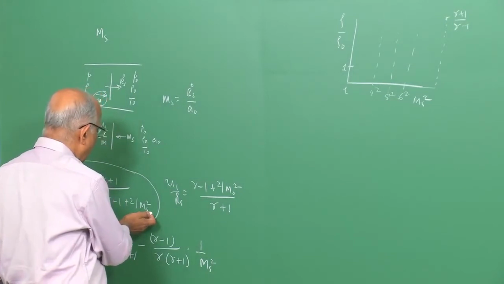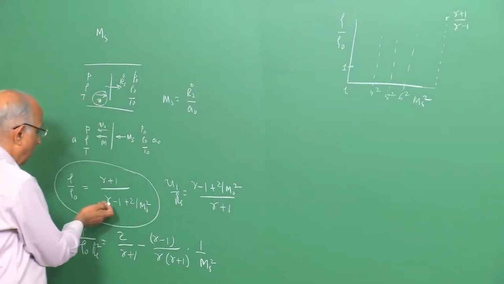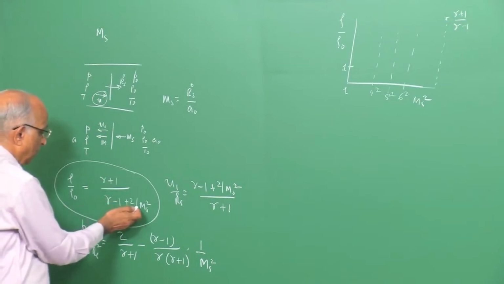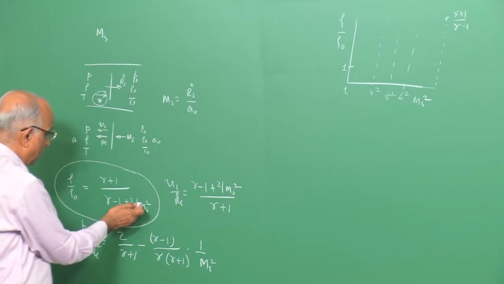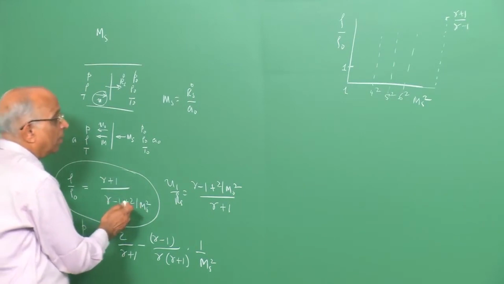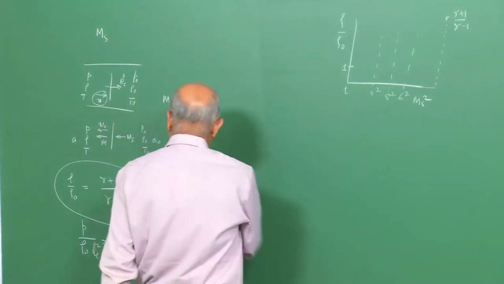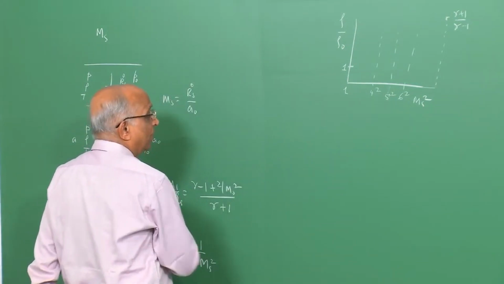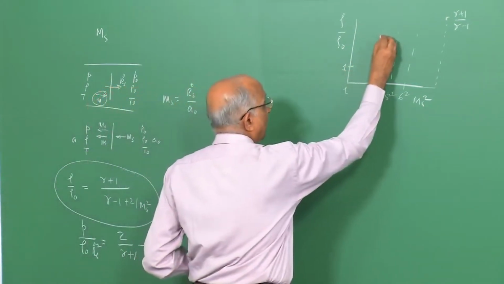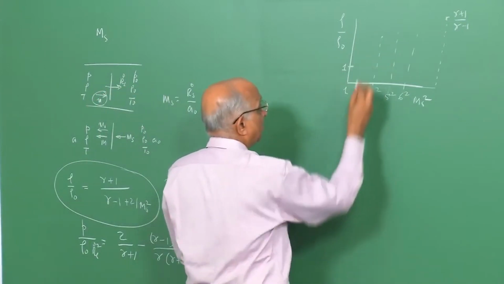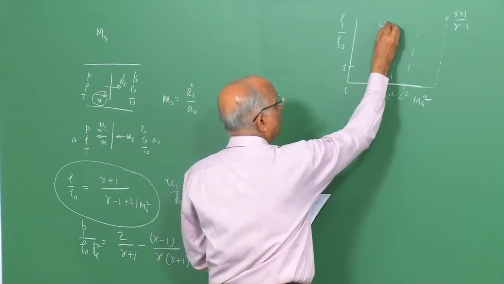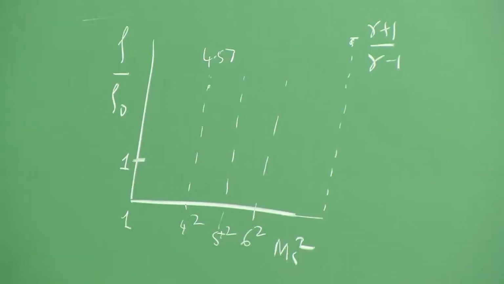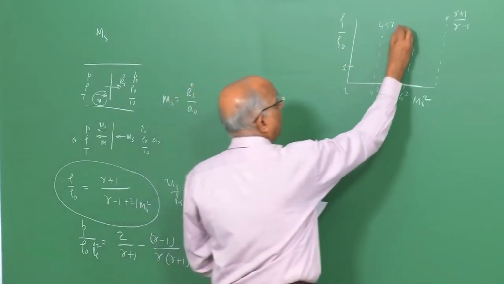At 4 squared it is 2 by 16, it is 0.125. Gamma of 1.4, we assume it to be air, gamma is 1.4, so 0.4 plus 0.125 is 0.525, and 2.4 divided by that value gives, I calculated these values, 4.57. The value for Mach number 5, let me get a color chalk over here, comes out to be around 5.